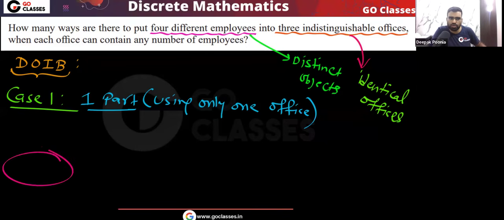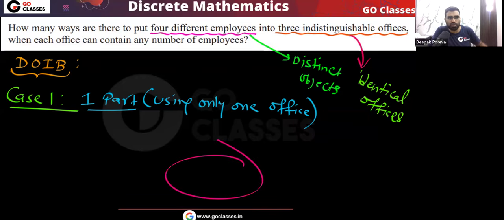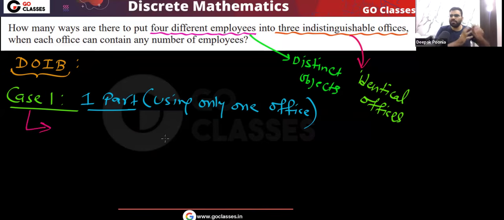In case 1, only one office we are going to use. Then in case 2, we will use two offices, and in case 3, we will use three offices. We have only three identical offices, so step by step we will go. In case 1, I am using only one office, that is, one part. So tell me how many ways will be there. If I am using only one office, does it matter which office I use? No, it does not matter, because all the offices are identical, so you can use any office.